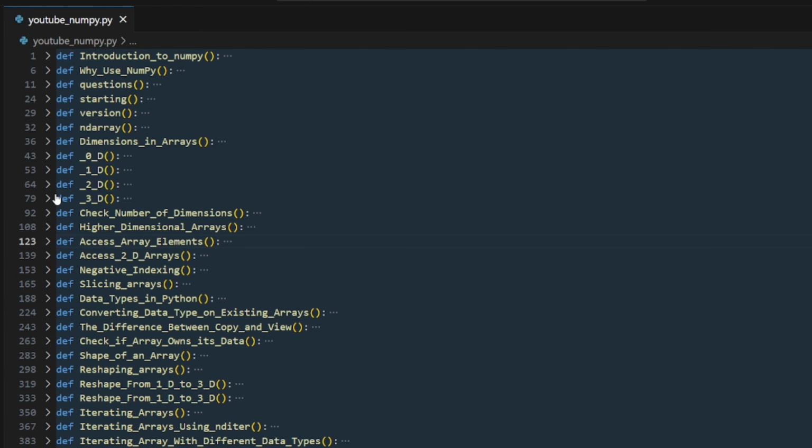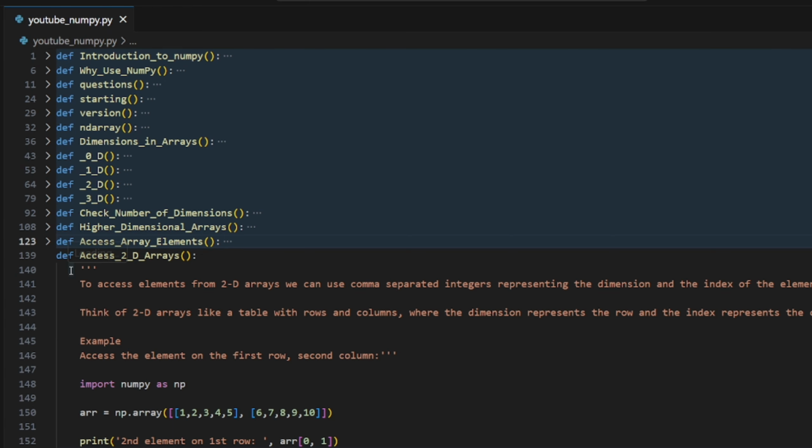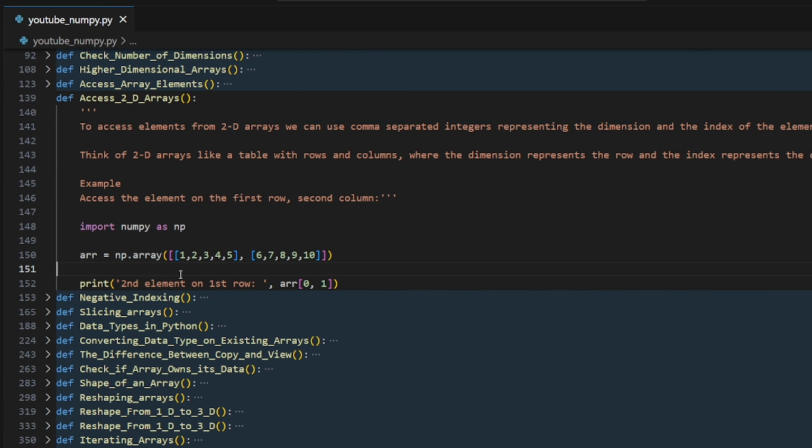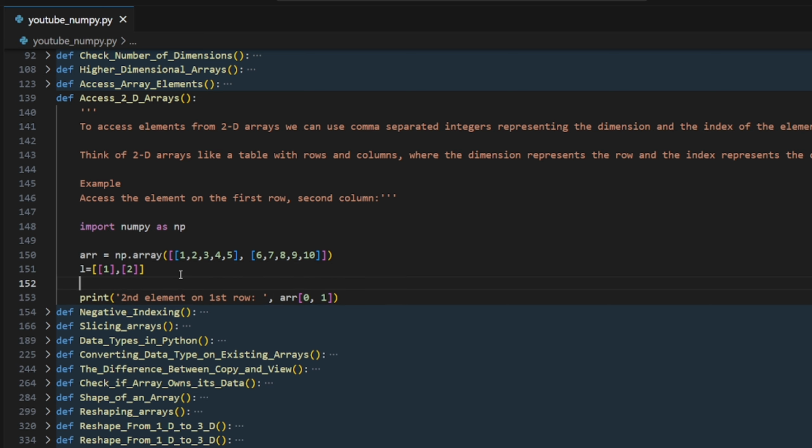So the accessing part is done for a dimension of 1. What if it has 2D arrays? See what we did in a list. If you have a list of 1 and another list of 2, we simply print like this.